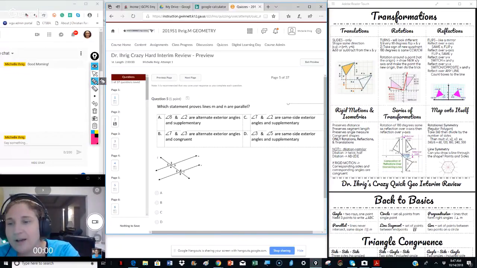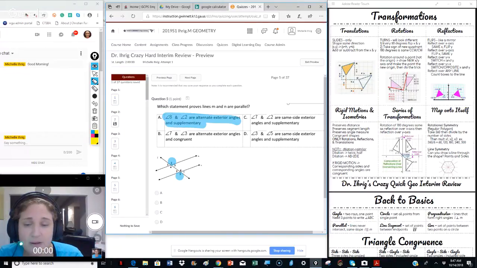So first we have, I'm going to use the highlight tool instead, 8 and 2. Well, here's 2 and here's 8. They are called alternate exterior angles. Oh, that was simple enough. That is true. That's the correct answer. Let's look at some other ones real quick. 7 and 2 are called same side exterior. And oh, see, that isn't true.